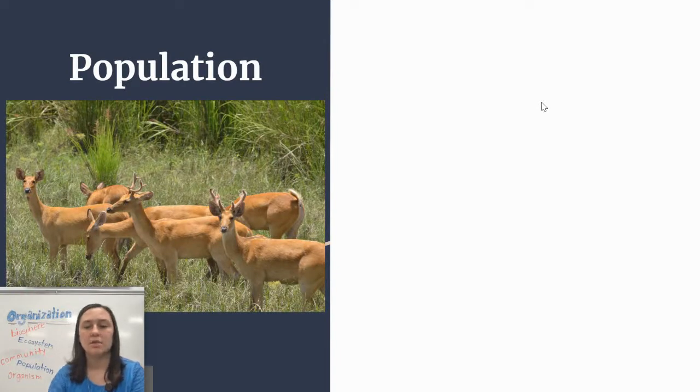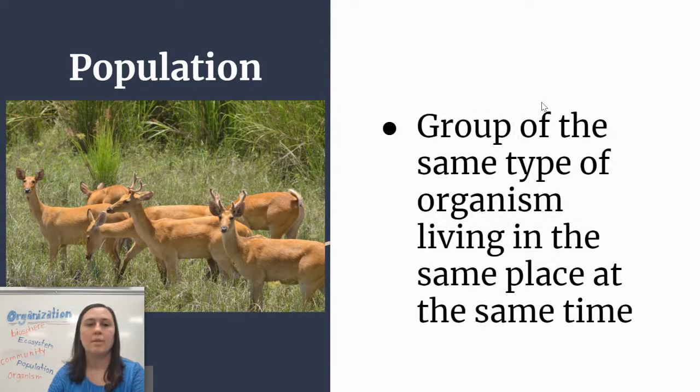Next, we have population. A population, a good definition, is a group of the same type of organism living in the same place at the same time. So we have in this one several deer. So the group of deer, that family, is the population. It's all of the same type of organism that live in the same place, same general area.